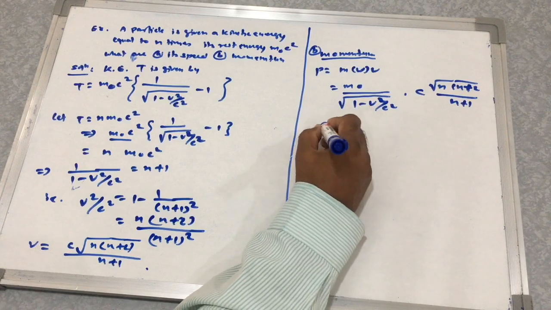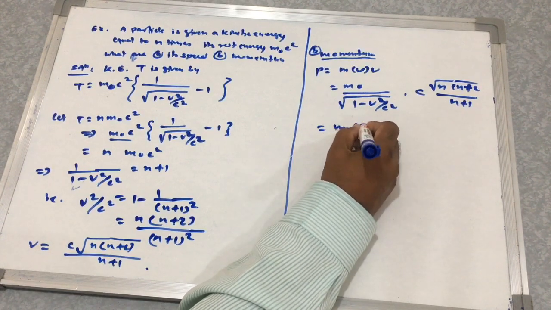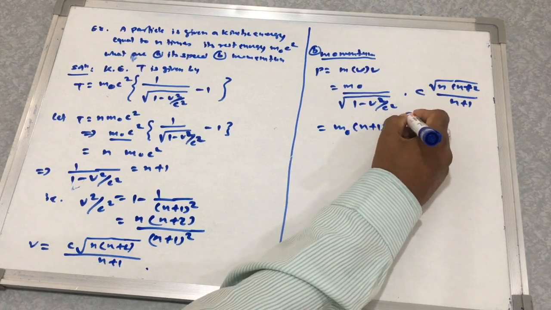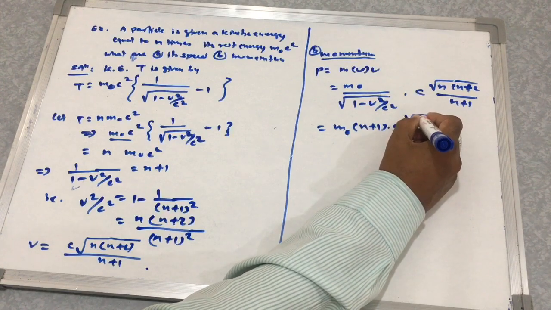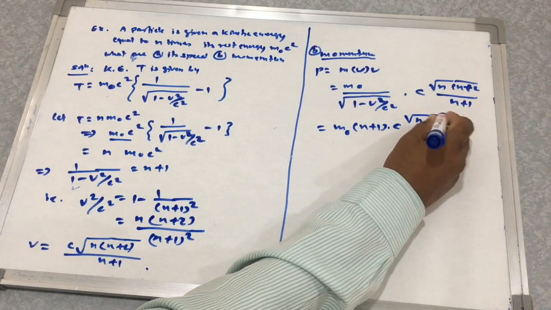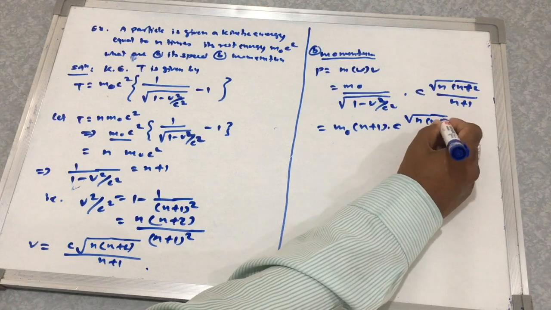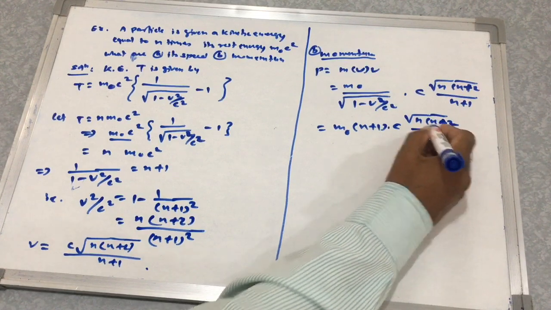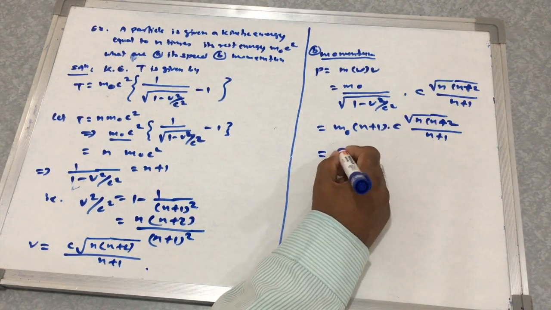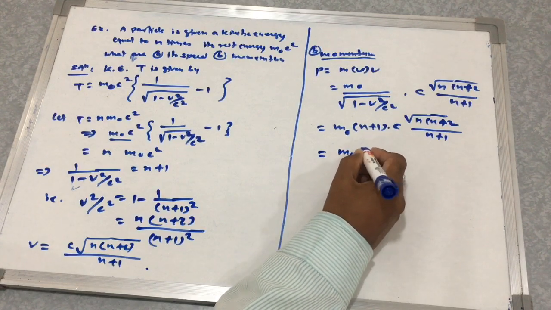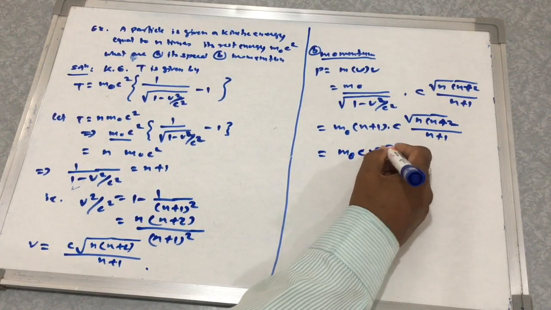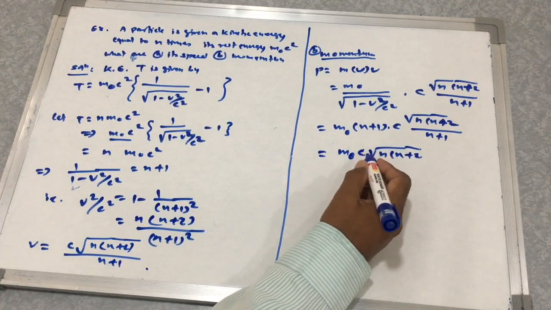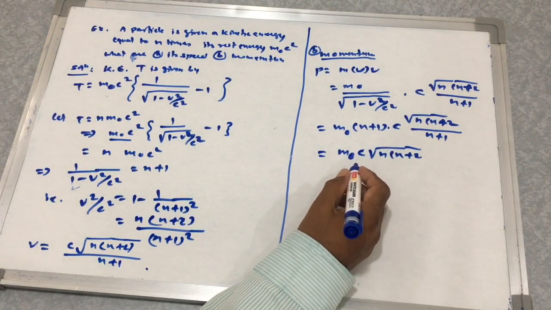So that will be equal to m0 into n plus 1 into c root of n into n plus 2, divided by n plus 1. This is nothing but m0 into c into root of n into n plus 2. So this is the momentum of the particle.